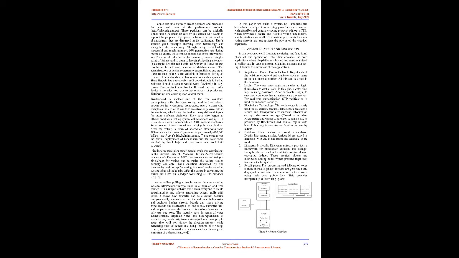Example: Sierra Leone's March 2018 general election. Swiss startup Agora carried out tallying in 2 districts. After the voting, a team of accredited observers from different locations manually entered approximately 400,000 ballots into Agora's blockchain system. This system was a partial deployment of blockchain; the votes were verified by blockchain and were not blockchain